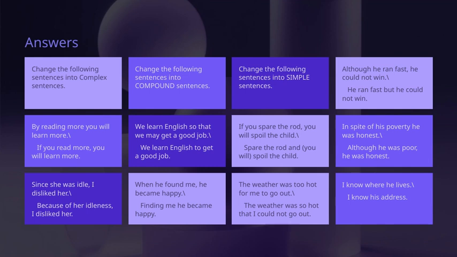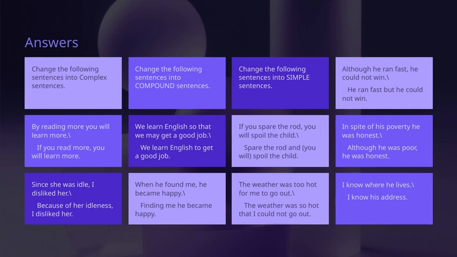Next, we have the task of converting sentences into compound sentences. These sentences combine two independent ideas using coordinating conjunctions like so, because, or but. For instance, "We learn English so that we may get a good job" becomes "We learn English to get a good job." Similarly, "Since she was idle, I disliked her" turns into "Because of her idleness, I disliked her." Notice how these join two related thoughts smoothly.